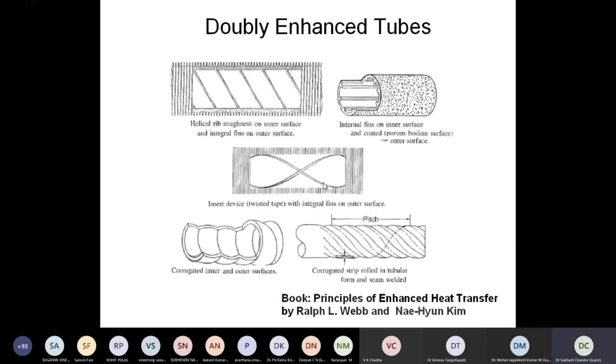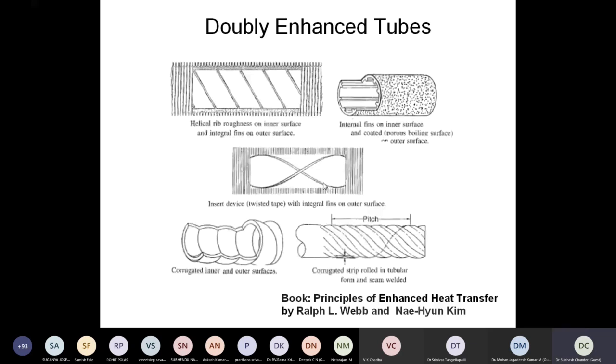This is one type of depiction or layout, right? In many tube-in-tube heat exchangers or shell-and-tube heat exchangers, the roughness within the tube and outside the tube plays a vital role in those types of heat exchanging devices, right? We can think of having the same type of roughness around, or different roughnesses around. I've just given you some of the figures which I had from the book by Professor R.L. Webb, right? You see that different tubes are given with different roughnesses.